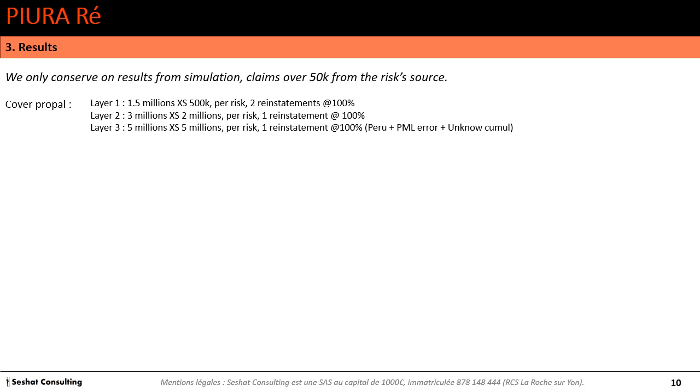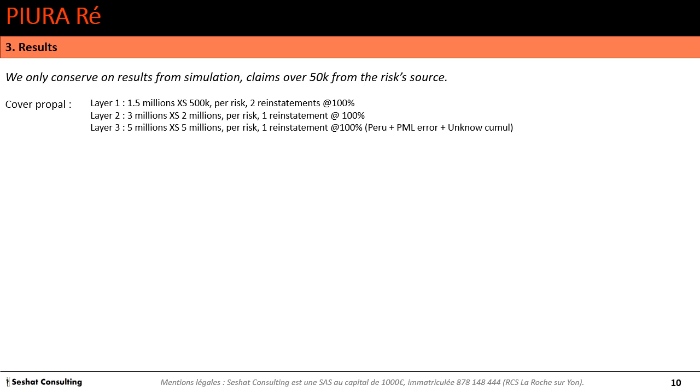So here are the results from our simulation. We'll test the following cover proposition. It's an excess per risk on 3 layers. On layer 1, we have 1.5 million excess 500,000 US dollar per risk with 2 reinstatements. Layer 2, 3 millions excess 2 millions per risk, one reinstatement at 100%. Layer 3, 5 million excess 5 millions per risk with one reinstatement at 100%.